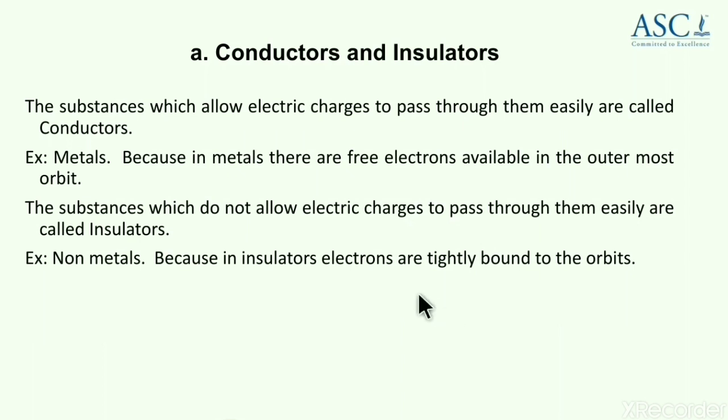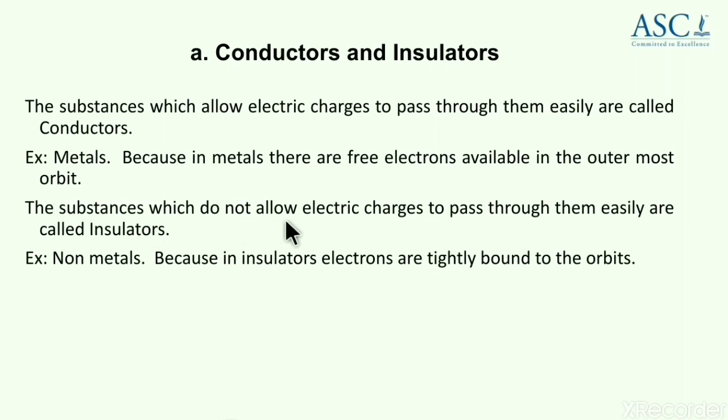Now, if you want to understand about charges, you must recall conductors and insulators. As you already know from your previous classes, conductors are the substances which allow electricity or electric charges to pass through them easily. Examples are metals, because in metals, as you already know, there are free electrons available in the outermost orbit.